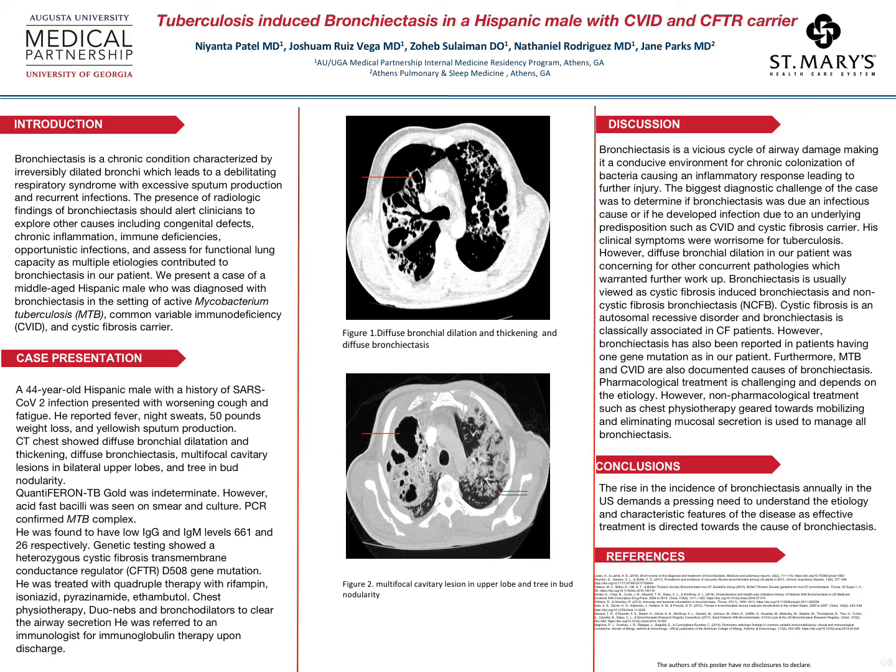Diffuse bronchiectasis, as shown in Figure 1, where bronchioles fail to taper distally. Multifocal cavitary lesions in bilateral upper lobes, as shown by Figure 2, and tree-in-bud nodularity, as pointed out by double head arrow in the bottom of the figure.